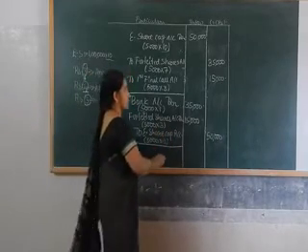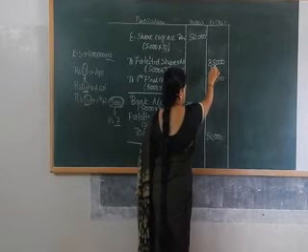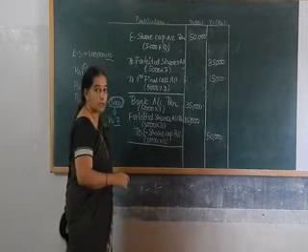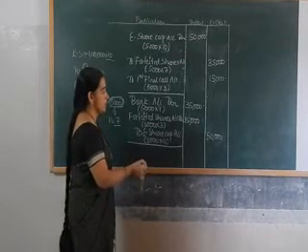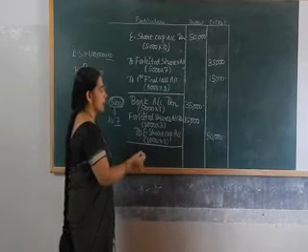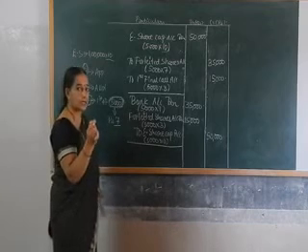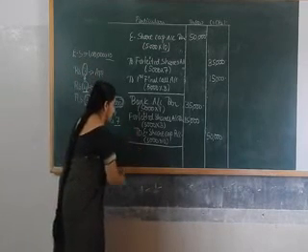Now from the first shareholder they have received 35,000, and from this 35,000 the discount of 15,000 will be deducted. If you deduct that 15,000 you will get 20,000, and that 20,000 will be transferred to capital reserve account because it is the income or profit to the business.